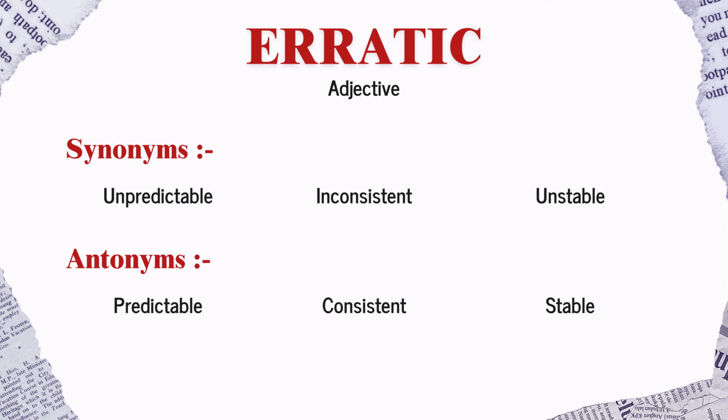Synonyms for erratic include unpredictable, inconsistent, and unstable. On the other hand, antonyms include predictable, consistent, and stable.